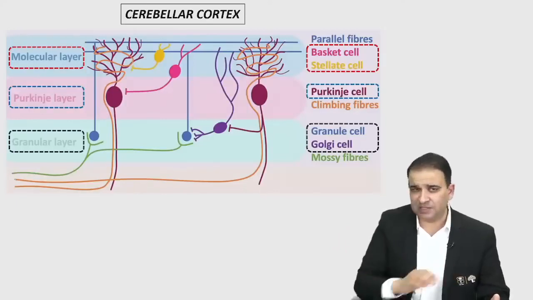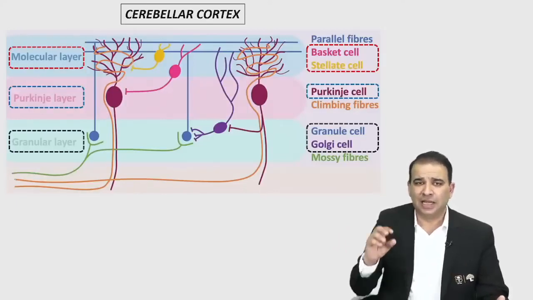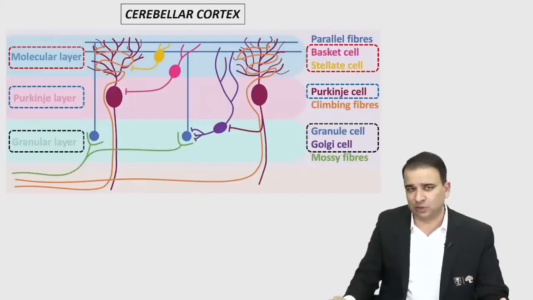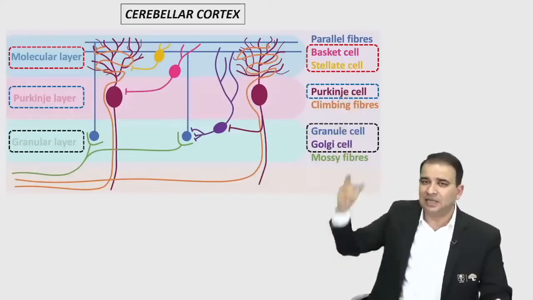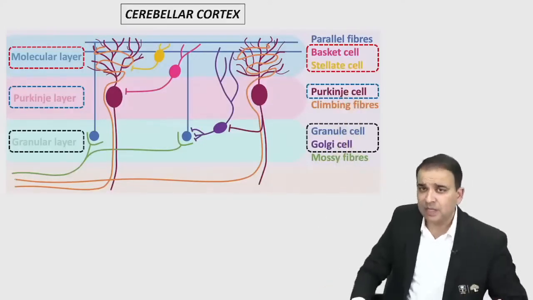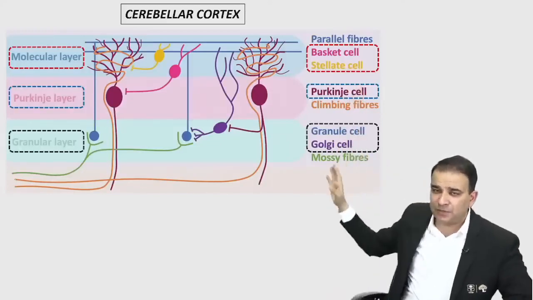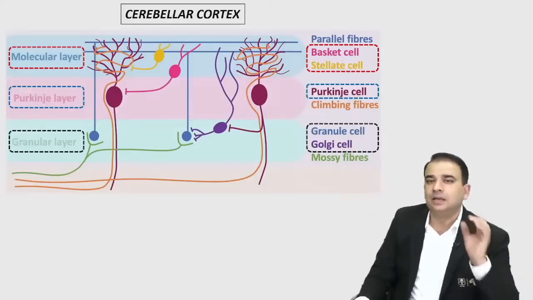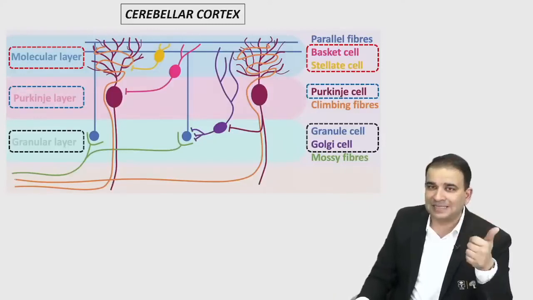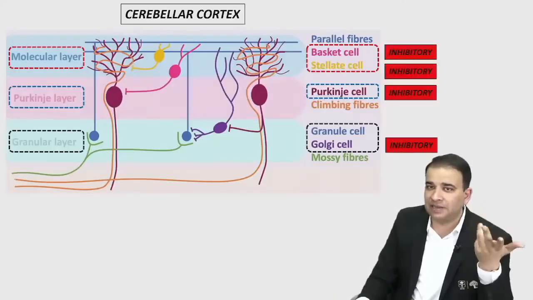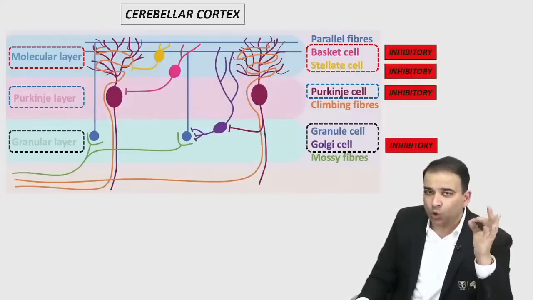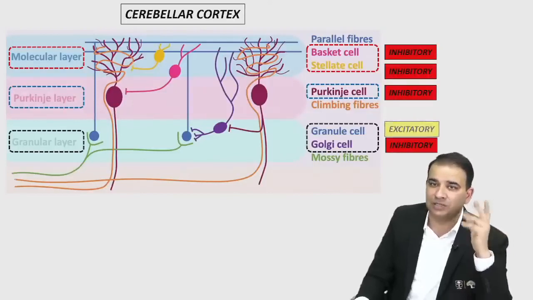Now, one of the recent questions was simply that molecular layer के अंदर कौन से cells होते हैं? The molecular layer is having a basket and stellate cell, the two supporting cells. Out of the 5 types of cells which we have in the cerebellar cortex, most of them are inhibitory. Basket cell is inhibitory, stellate cell is inhibitory, Purkinje is inhibitory, Golgi cell is inhibitory. The only excitatory cell is a granule cell.